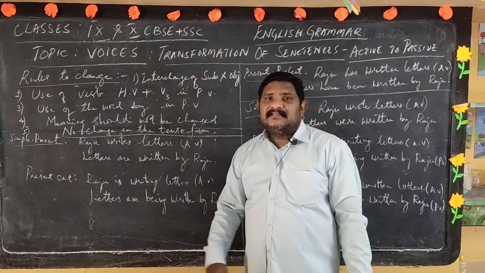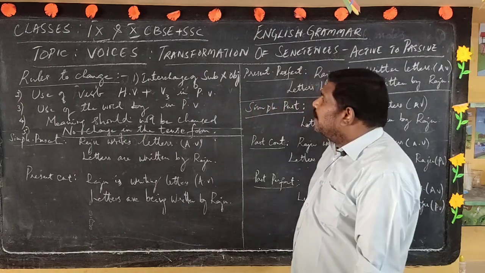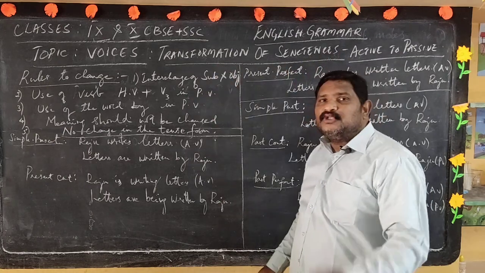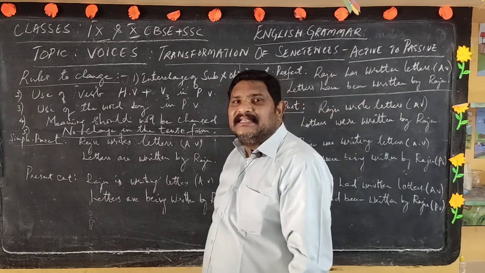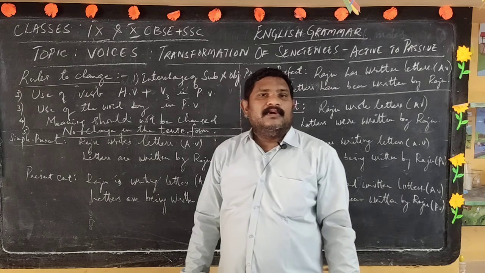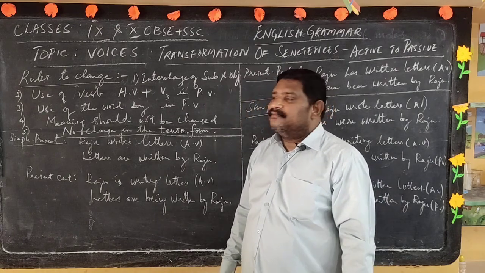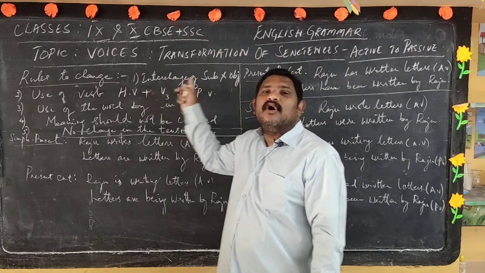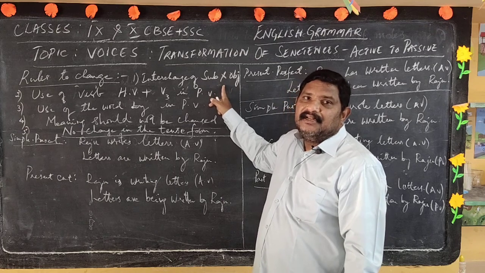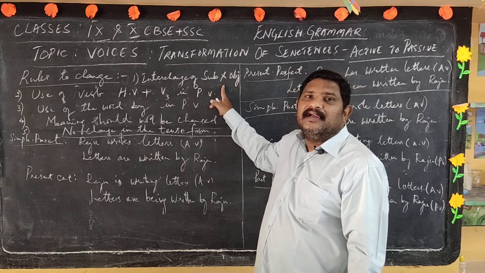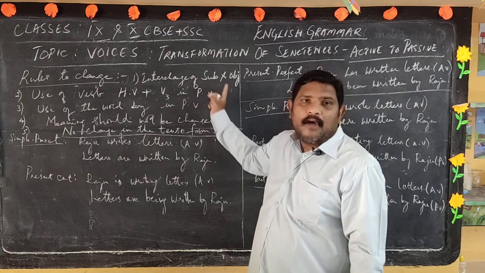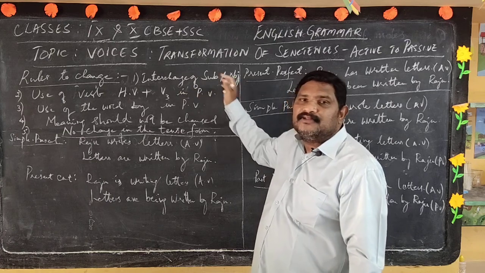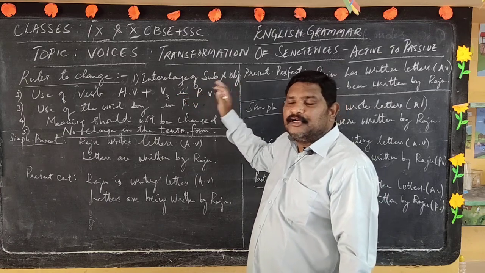Let us come to this session, day 22, where we are going to cover transformation of sentences from active to passive voice. As I told you, there are five basic rules we need to follow when converting a sentence from active to passive. Let us check those rules once again. Rule number 1, the interchange of subject and object. While converting active to passive sentences, the subject goes to the object place and the object comes to the subject place.